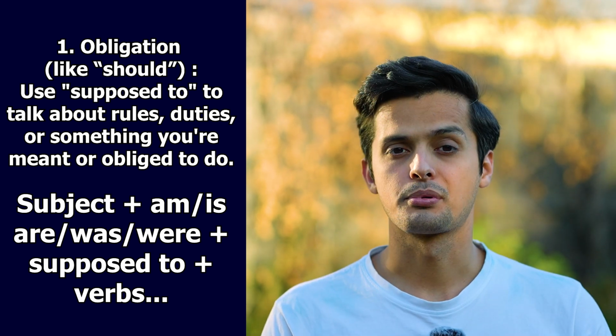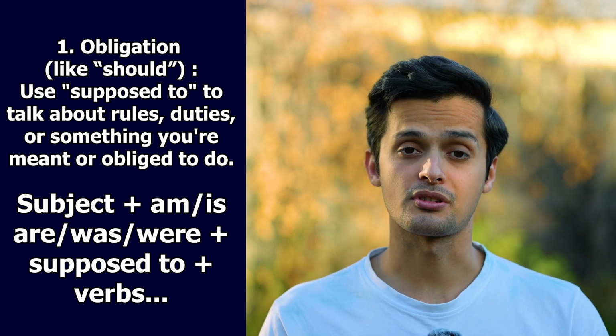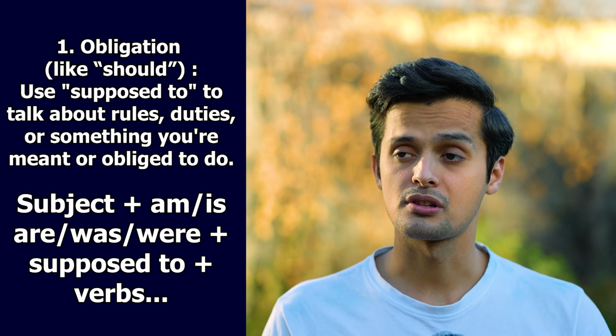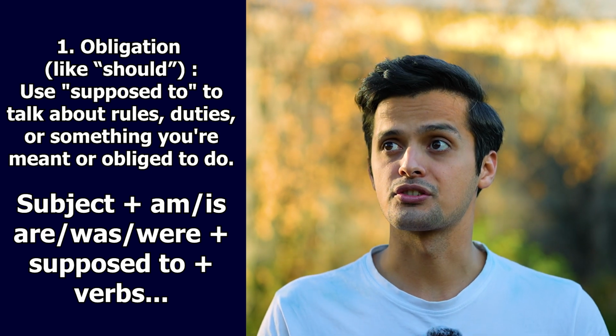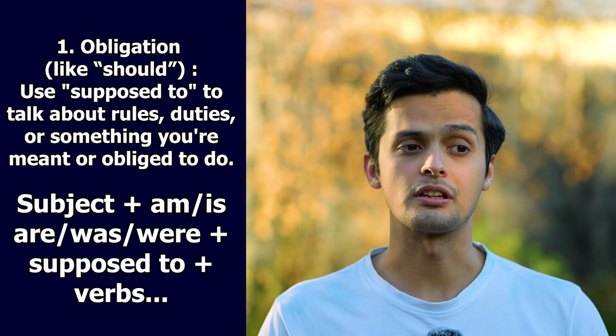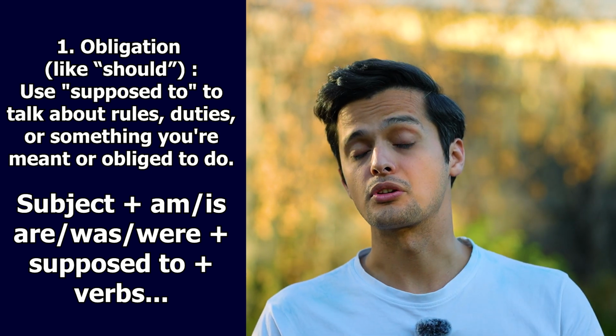This is the structure of supposed to. So the first reason we use supposed to is when we want to emphasize that someone must do something, or when we want to express the sense of urgency, the sense of obligation, the fact that someone must do something or someone has to do something.